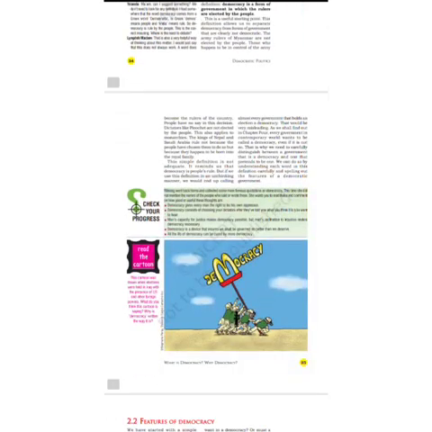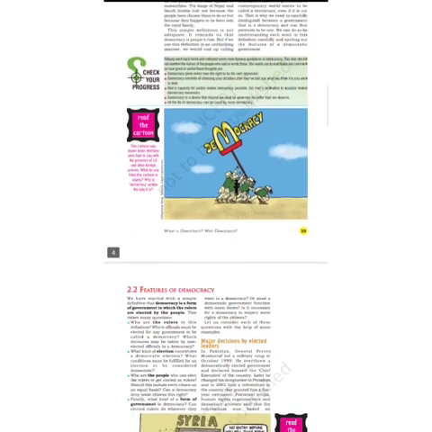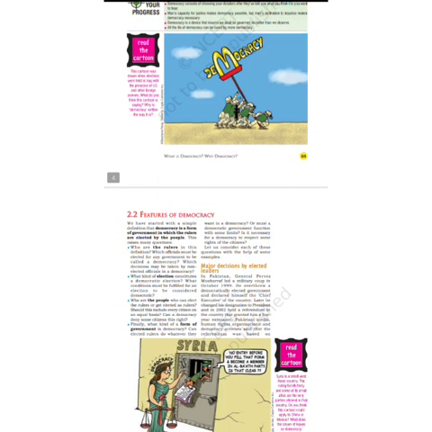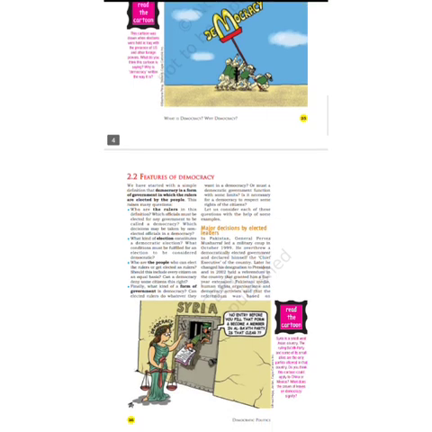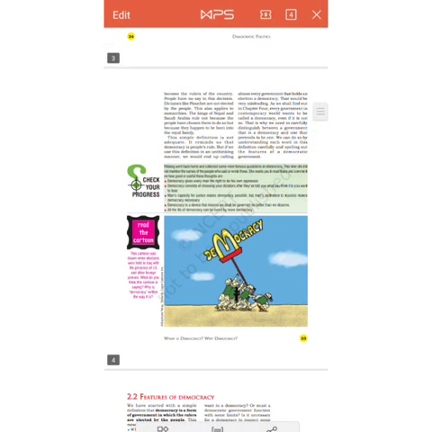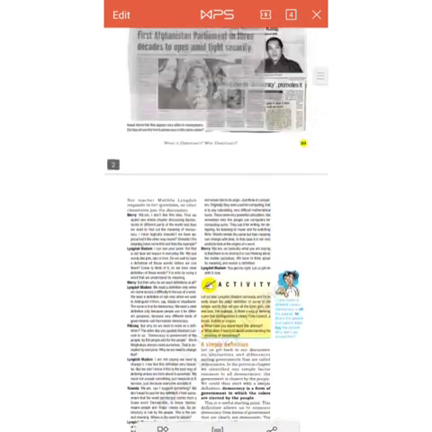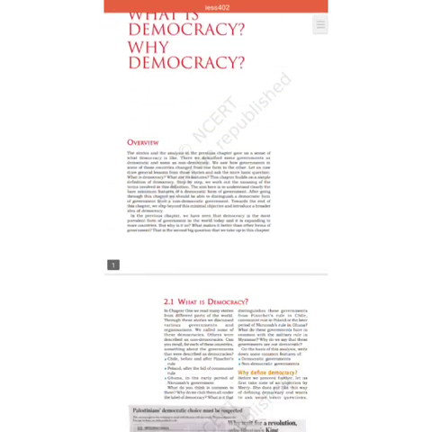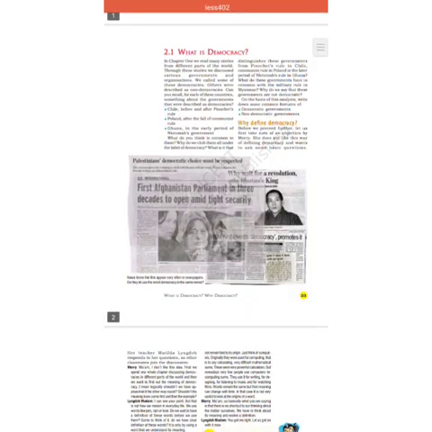rule of law, one vote, one rule, then measured, then how the leaders take the major decisions in the country and for their country. So here, what is democracy, why define democracy?